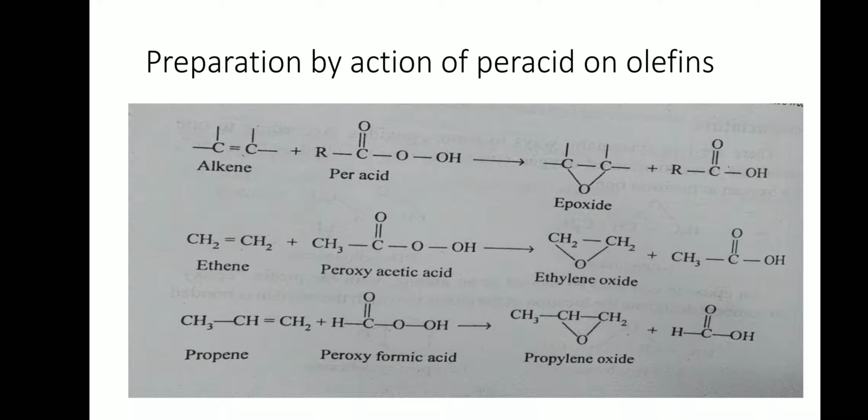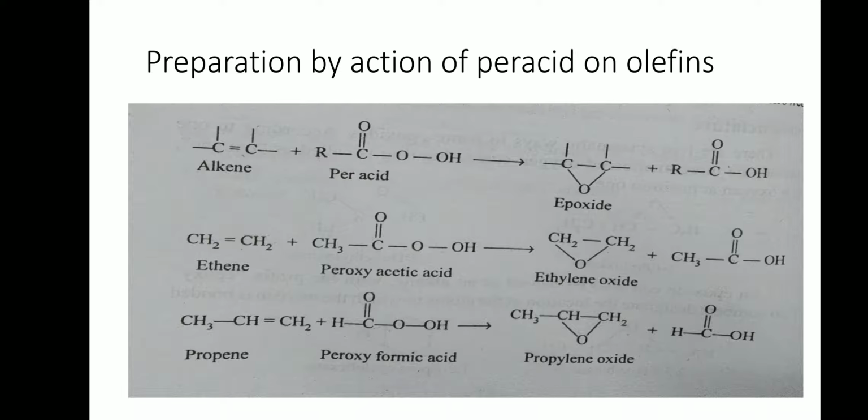The other method involves action of peracid on olefins. What is peracid? Peracid is RCOOOH. Peracid has extra oxygen than corresponding carboxylic acid. When alkene is treated with peracid, that extra oxygen adds up across carbon-carbon double bond of alkene to give epoxide and corresponding carboxylic acid is formed.